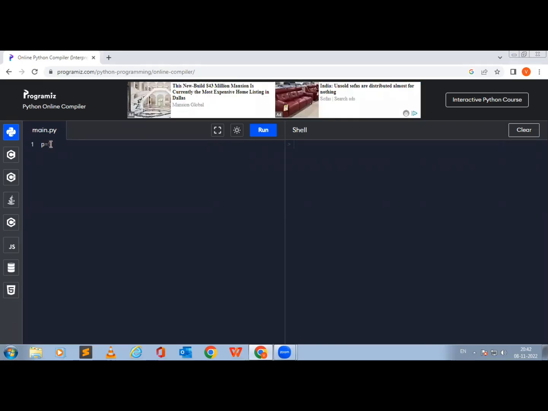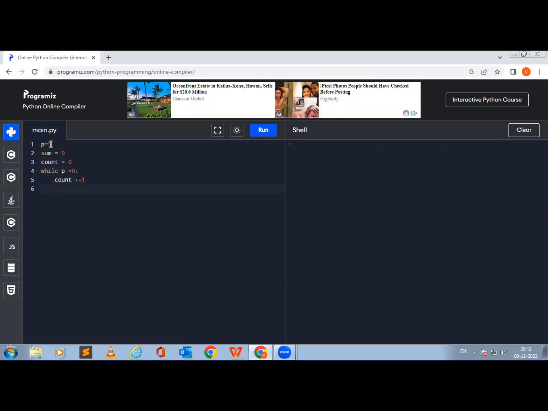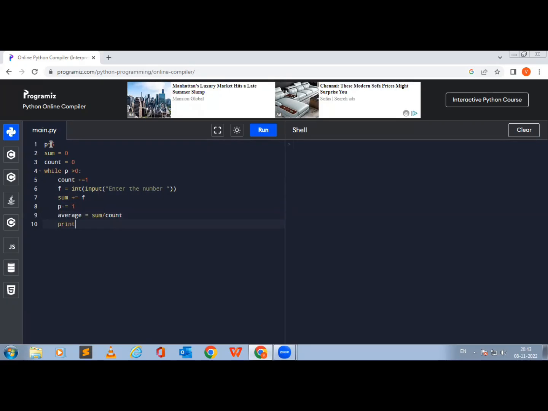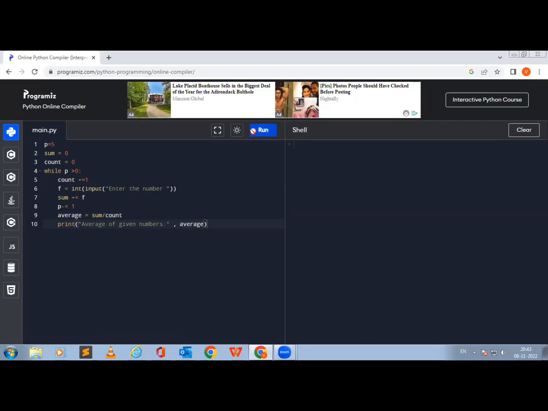Another example for the while statement. I am going to print the average of 5 numbers using while. Let us take p is equal to 5, sum is equal to 0, count is equal to 0. While p is greater than 0, count is equal to count plus 1. f is equal to int of input of enter the number. sum is equal to sum plus f. p minus equal to 1. average is equal to sum divided by count. Print the average of 5 numbers with its average. By executing this, we will get the output like this.